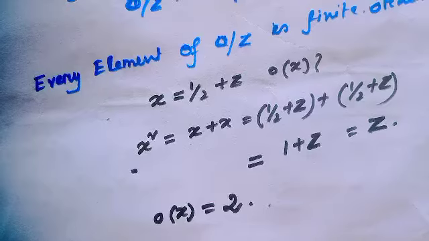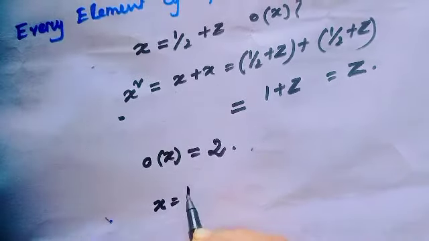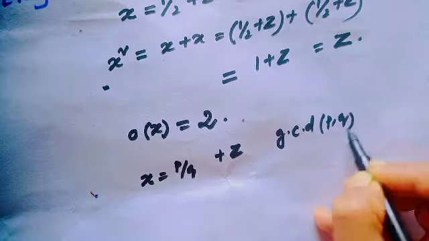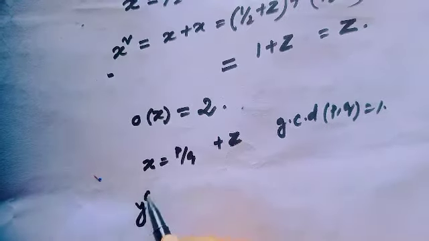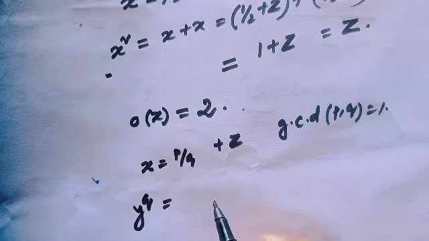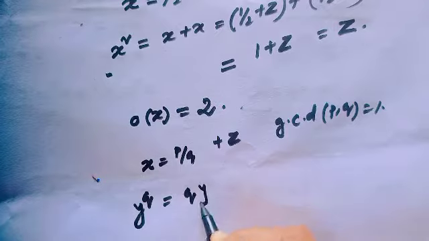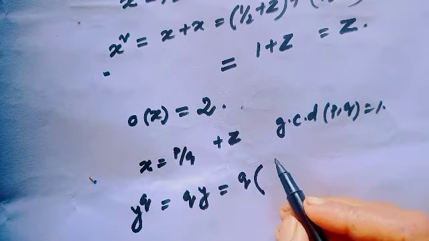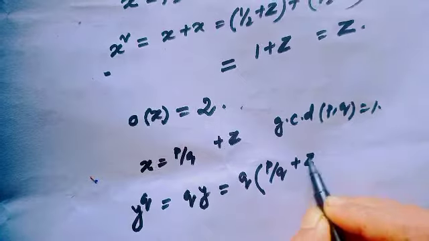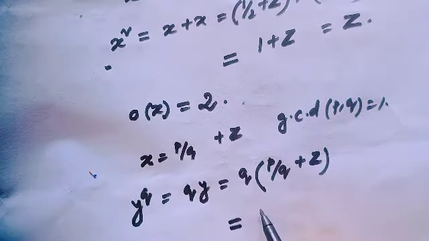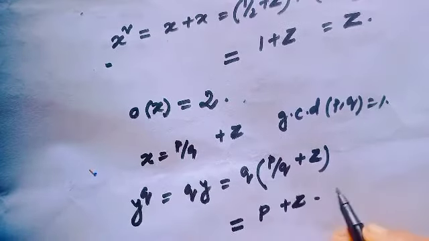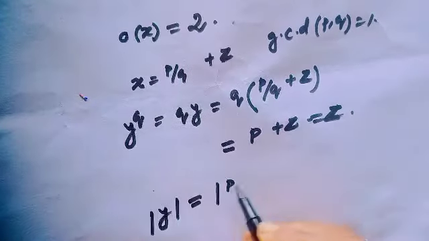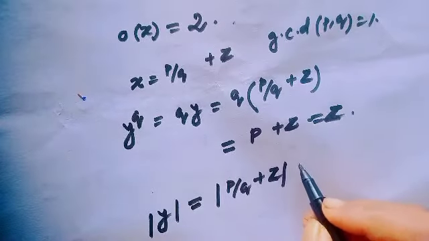Are you getting? Well, for an arbitrary case, if y equal to p over q plus Z, when GCD of p and q equal to 1, then y to the power q, we have to operate it q times, that means this is equal to q times y, and this is q times p over q plus Z, and from this line this is equal to p plus Z, and this is nothing but the whole Z. Therefore, order of y equal to p over q plus Z is equal to q.